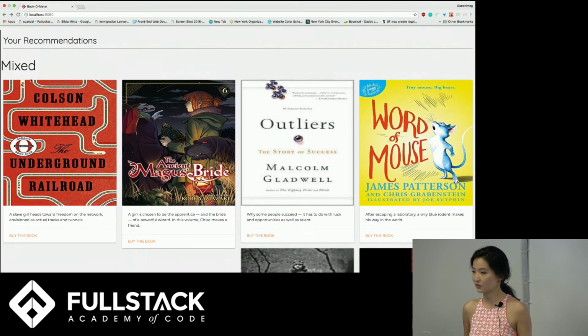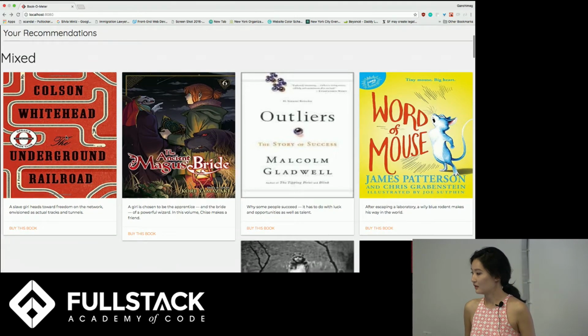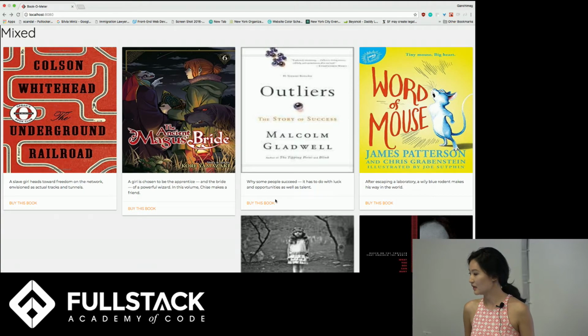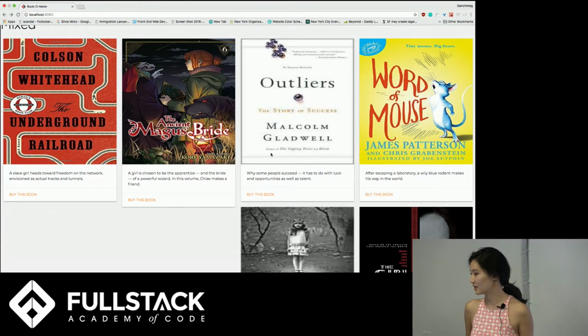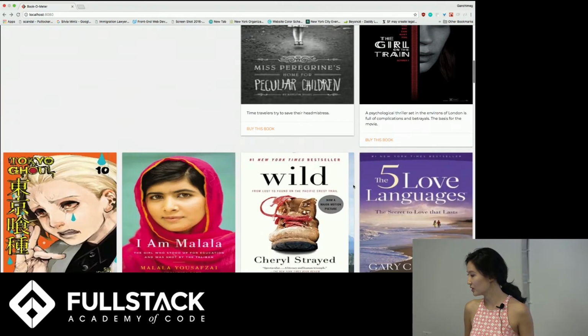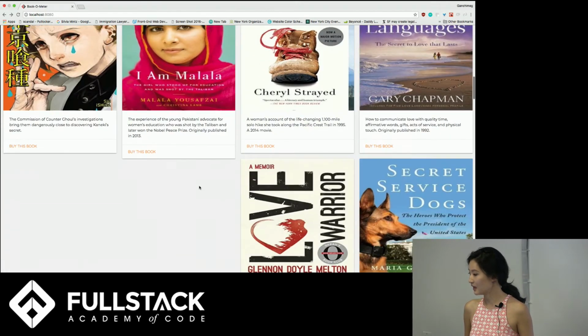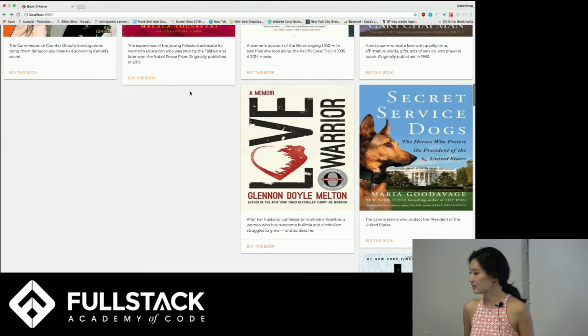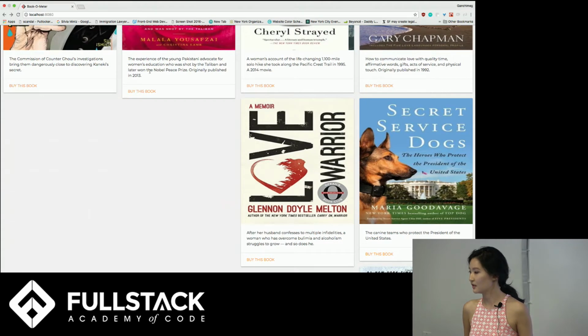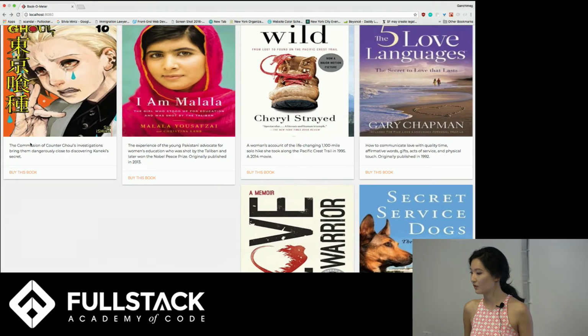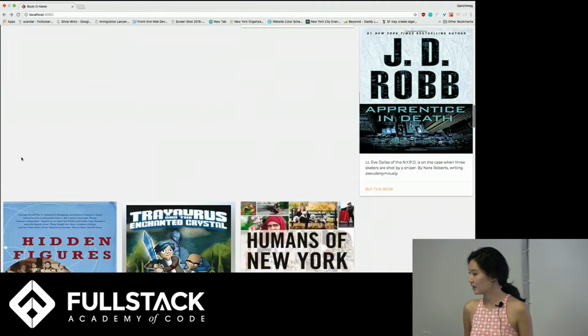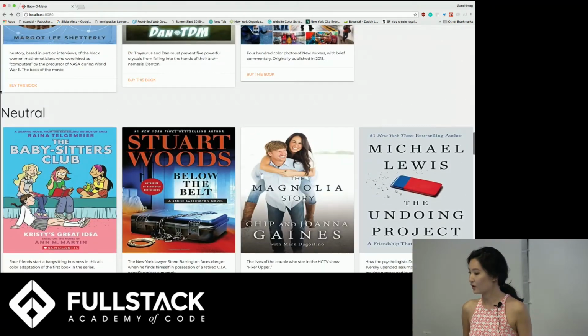So Google detected that there was some sort of emotion, but it was not enough to deem it positive or negative. So these are, as you can see, a lot of books like The Outliers, as well as The Girl on the Train, I Am Malala. And as you can see, they have descriptions in them, and you can just get a feel of how Google is analyzing by reading the descriptions here. So these are mixed, and I also have it by neutral.